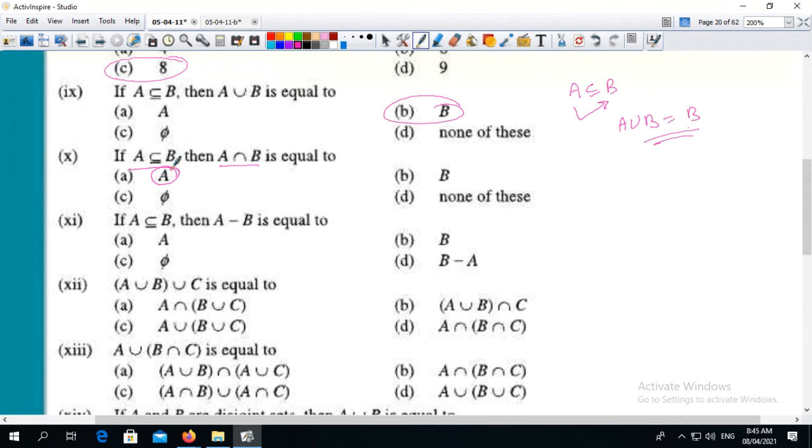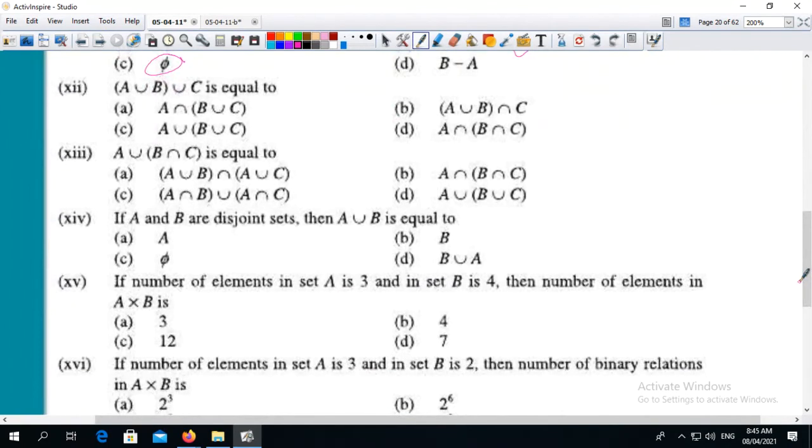If A is subset of B, then A minus B is empty set. A is subset of B means all elements of A belong to B. When we take difference, it is empty set. A union B union C is equals to, this is associative law. So A union B union C. If A union B intersection C is equals to, this is distributive, intersection is distributive over union, so this is the correct option.